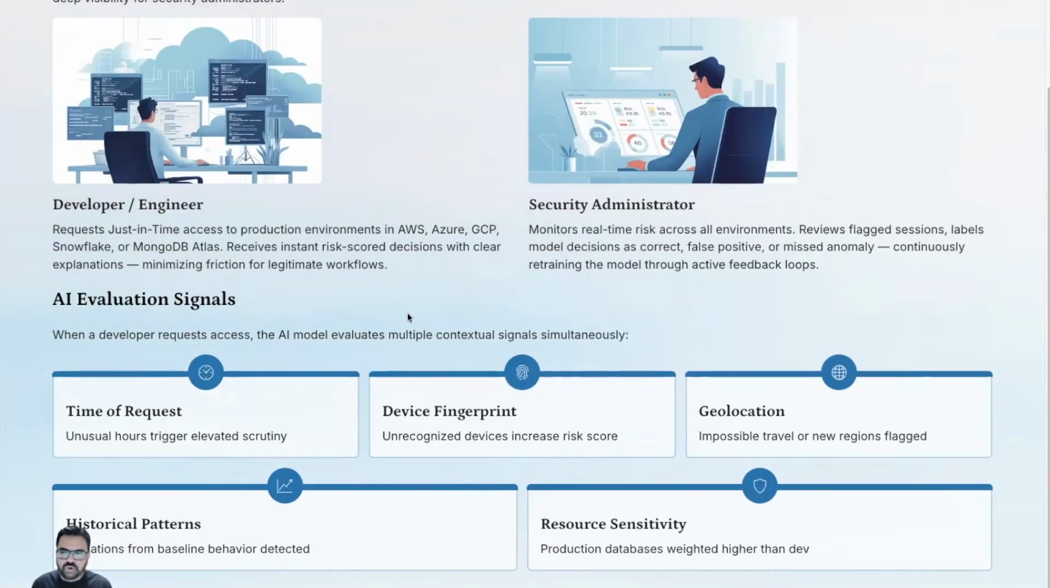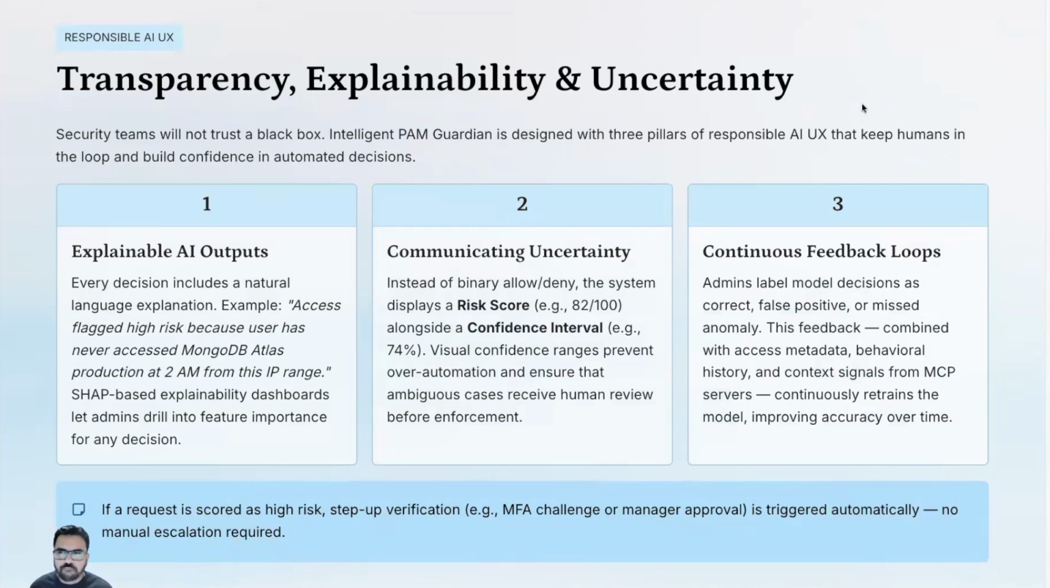So for example, when a developer requests access, the AI model will evaluate multiple contextual signals simultaneously. For example, time of the request, what time are they trying to get access, what is the fingerprint of their device, where exactly are they located, are they coming from behind a VPN or from a completely offshore location, what are their historic patterns, and what about the resource that they're trying to get access to, how sensitive that resource is.